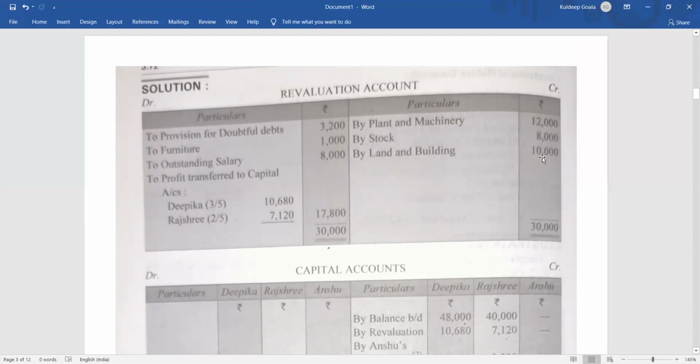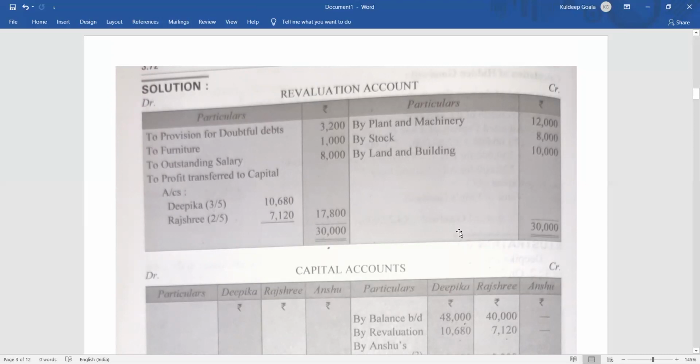And land and building appreciated, it was 10,000, right? So we have got the debit side and credit side total. Once we get the total of debit side and credit side, we'll find out whether it is a profit or a loss. So we can see it is a profit.